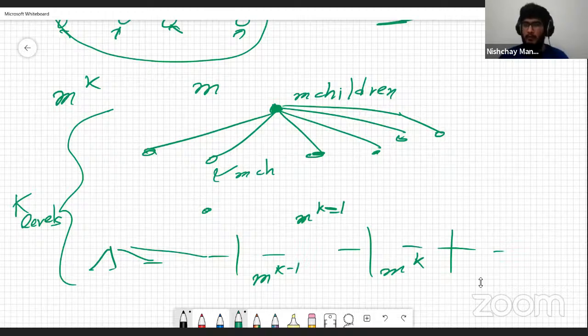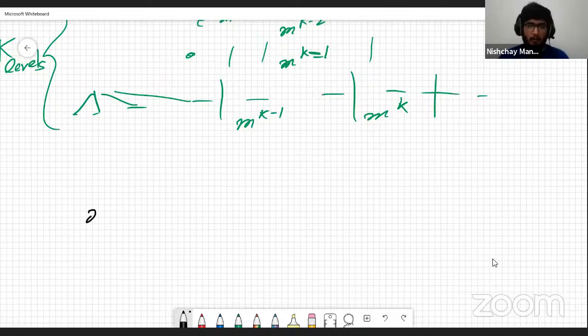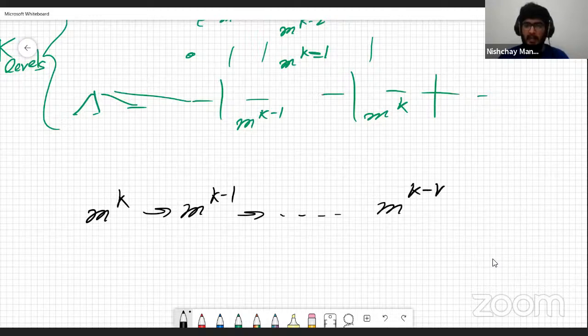Then I'm going to similarly partition those into groups where each group has m horses, have a race within each group, and then at the next level I'm going to have m to the power k minus 2 horses, right? So initially we have m to the power k horses, then m to the power k minus 1 horses, etc., up until m to the power k minus k horses. This is one race. Not actually one race, but for each horse, we have only had one race right now.